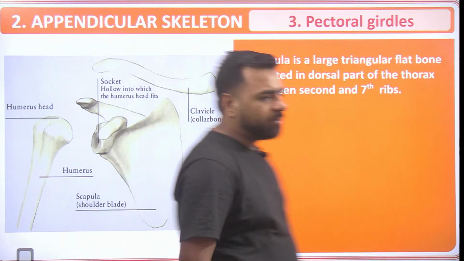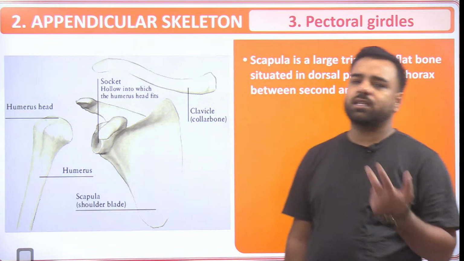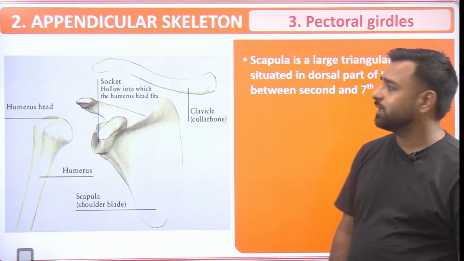What about the hip bone? So if I talk about the hip bones, there are just 2. So in the pelvic girdle there are 2 bones.